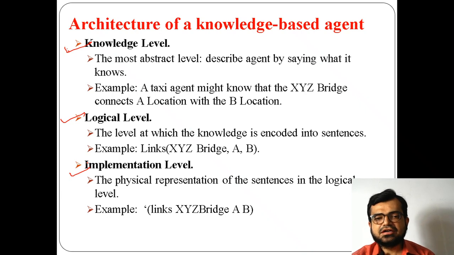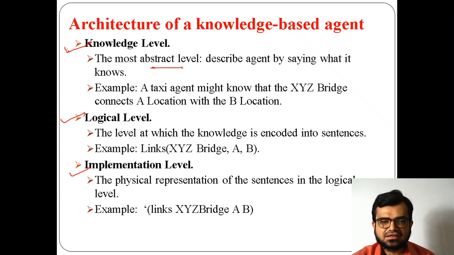Knowledge level means just information at an abstract level, without implementing, we just have knowledge. That is how we are concentrating on the abstract level of knowledge. It describes what the agent knows. The knowledge base is the set of rules or set of information, and that will be provided by the level called knowledge level.